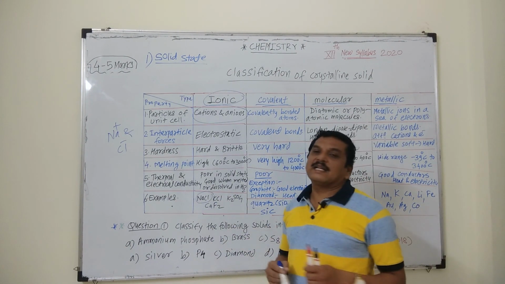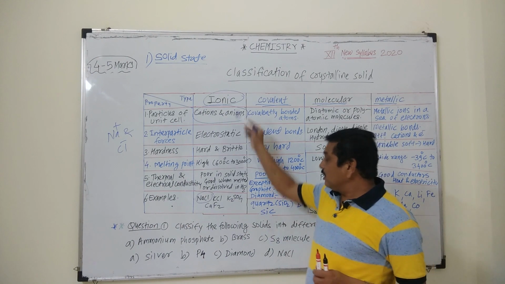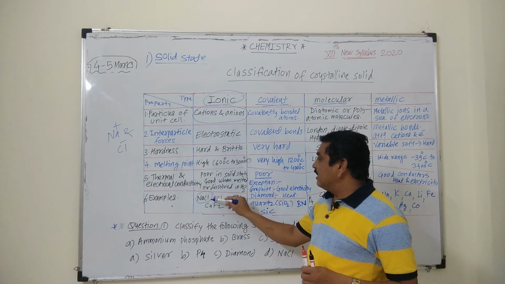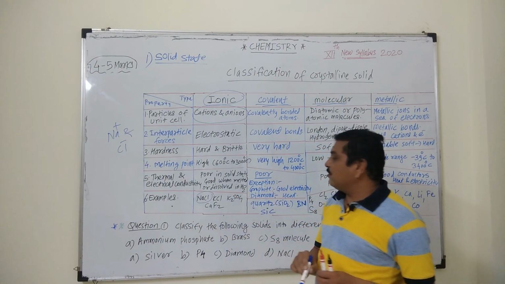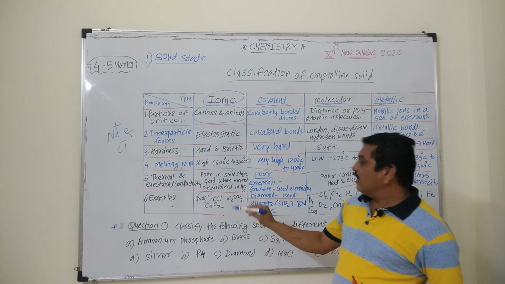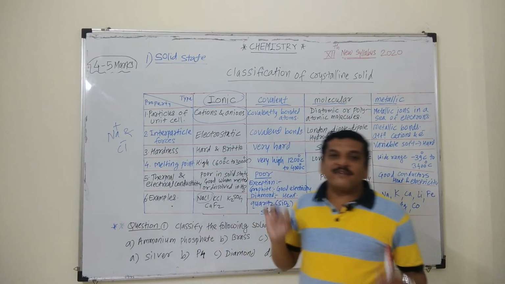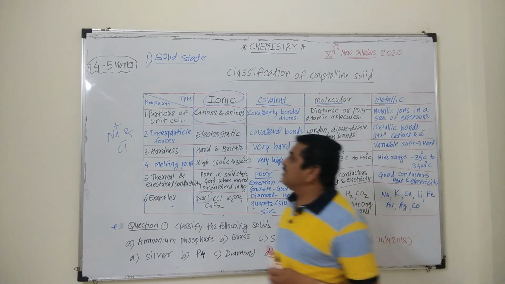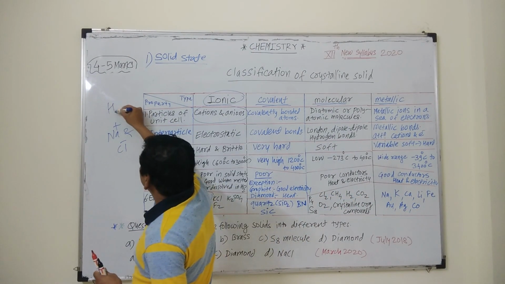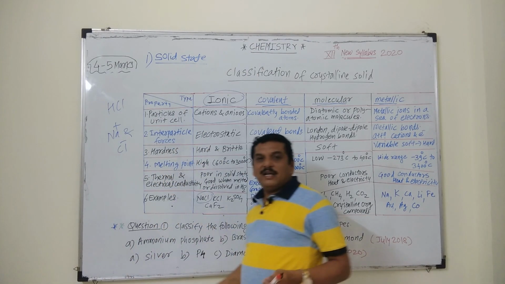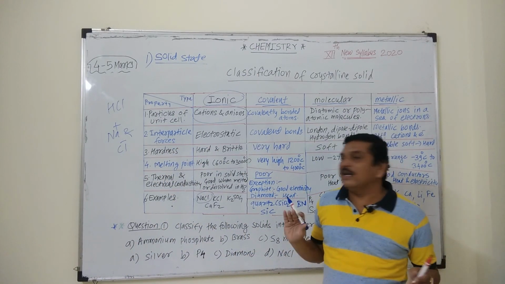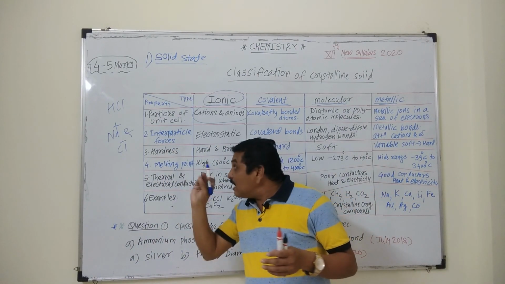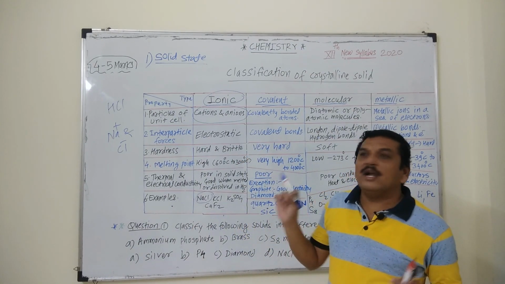Examples are all crystalline ionic solids: NaCl, KCl, K2SO4, CaF2, in which cation and anion are present. And if we consider HCl, is it an ionic solid? No, it is not an ionic solid because the H-Cl bond is a covalent bond.